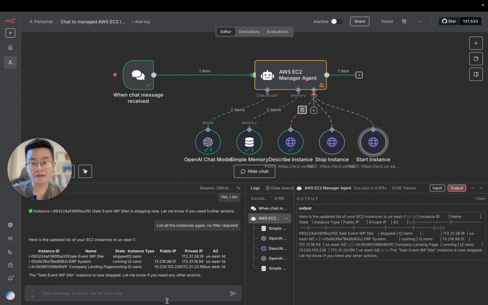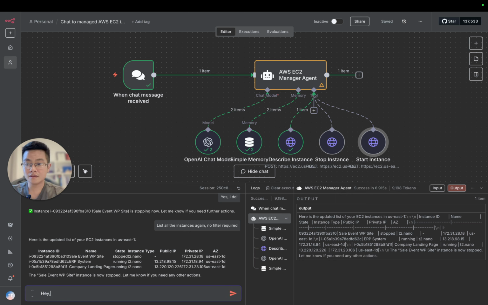And now we can try again: can you start the stopped instance? Let's say, for example, the event campaign manager decides to extend the campaign for the next few days, so they want to start it back. They can talk with the AI agent in human language, and the agent can help them start it, like this.